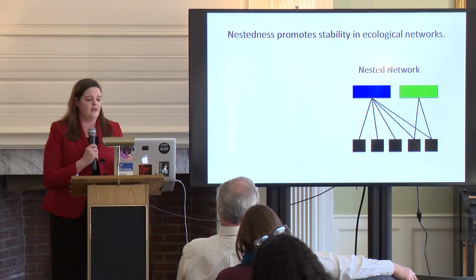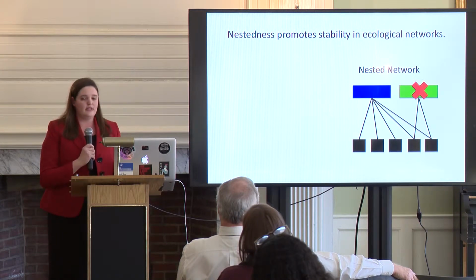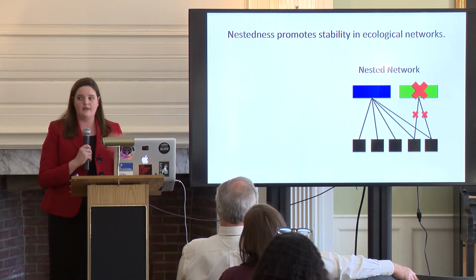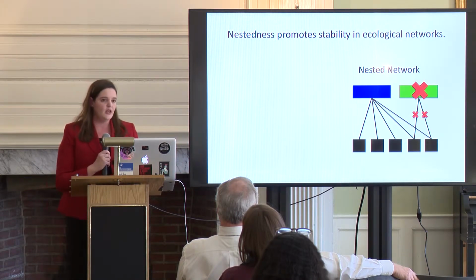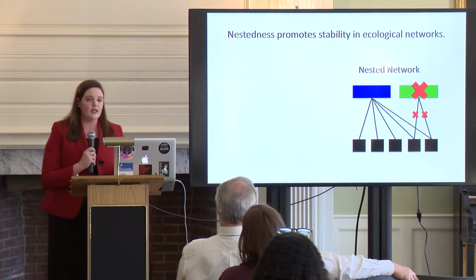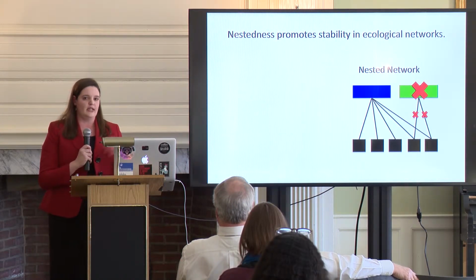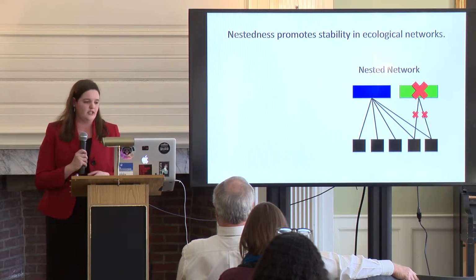Nested networks, on the other hand, if we lose this green herbivore, then we still have interactions with these two plant taxa via this blue herbivore. And so even though we've had one extinction, the network is still more stable and it's less prone to those secondary extinctions. And so what I really wanted to know is whether or not defaunation on Kenyan savannas was going to result in more nested or more modular dietary structures.